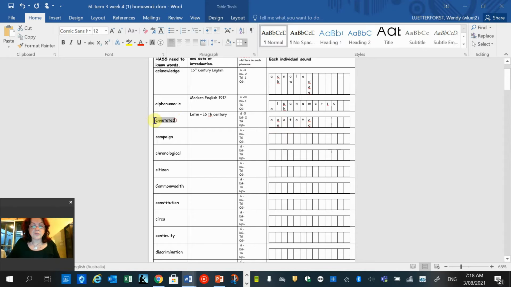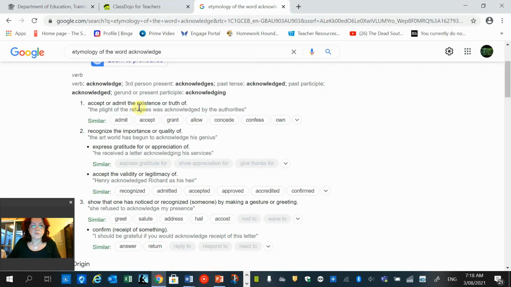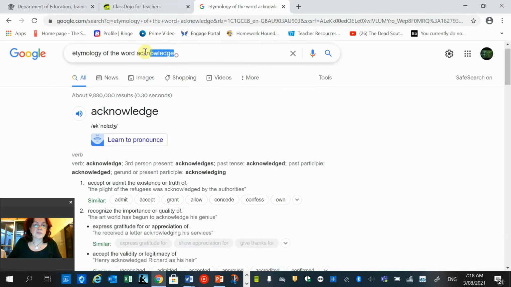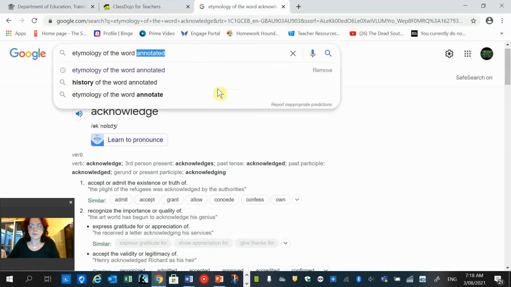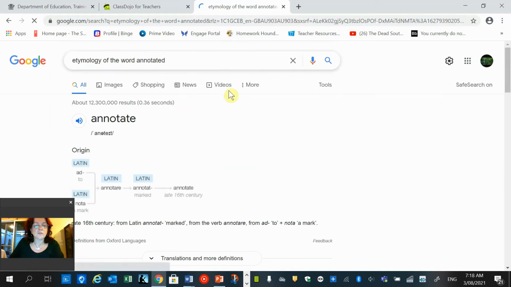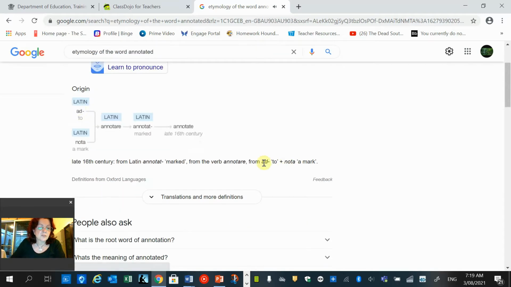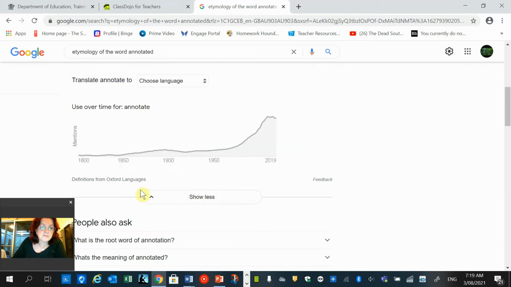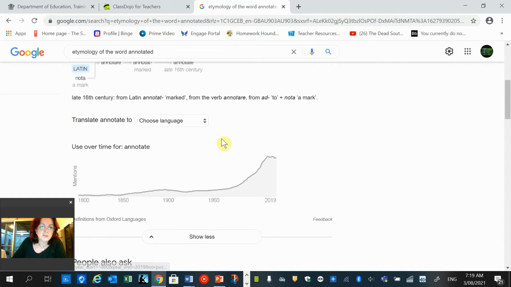And when we look at that word, and we go into Google, all you've got to do is keep that screen open and just copy the other word that you're looking at over the top. Annotated. Annotate. There's the IPA underneath if you want that. We can see it's a Latin word, as a lot of words are. And then it's come through in the 16th century and been changed to that kind of spelling. Click the arrow, and there we are. We can see the modern changing of the word over time.